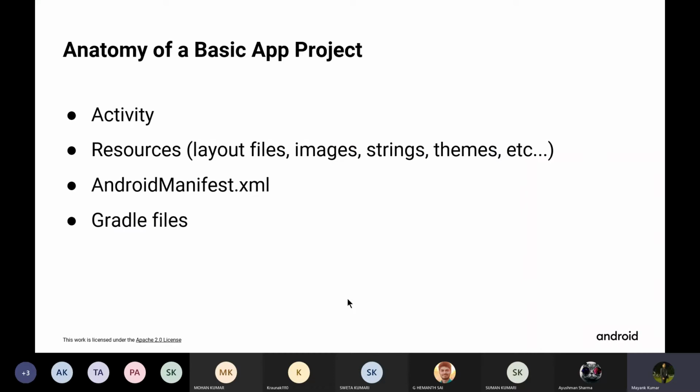Along with layouts, you will be exploring other aspects of a basic Android app, which includes a main activity, resources of your app, an Android manifest file, and Gradle files. Now, let's talk about each one of them in brief. An activity is how the user interacts with the app, and it takes care of creating a window to display your UI using the layout file that I have told you about just now. That is just the design part. You can add the elements, the text, the button, but what response it should give when the user taps on it, you will define in the activity file.